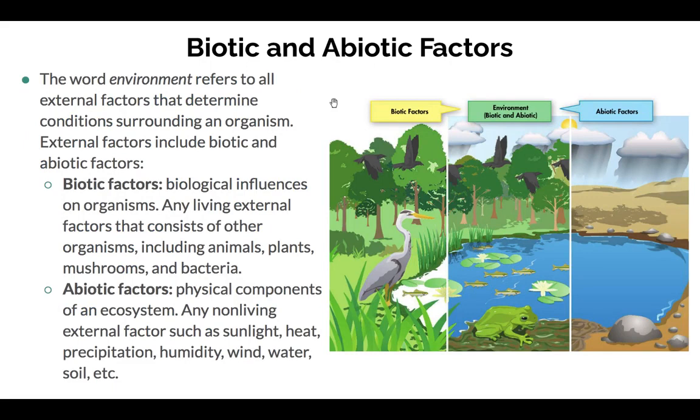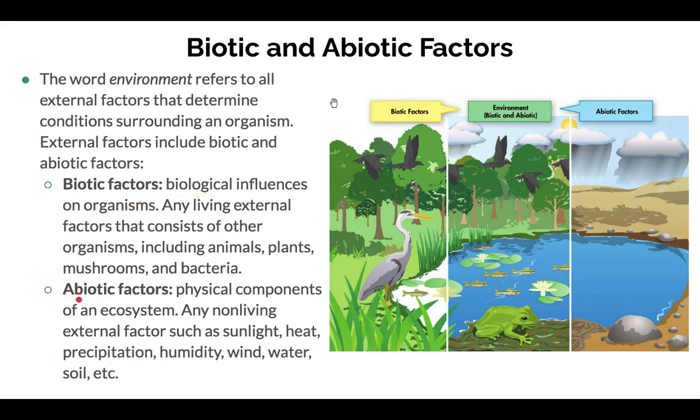For biotic and abiotic factors, you're going to hear those two words quite a bit this year. The word environment refers to all external factors that determine conditions surrounding an organism. External factors include both biotic and abiotic factors. Biotic factors, think biological influences on organisms. Biotic factors are basically any living thing, which includes other organisms, including animals, plants, mushrooms, and bacteria.